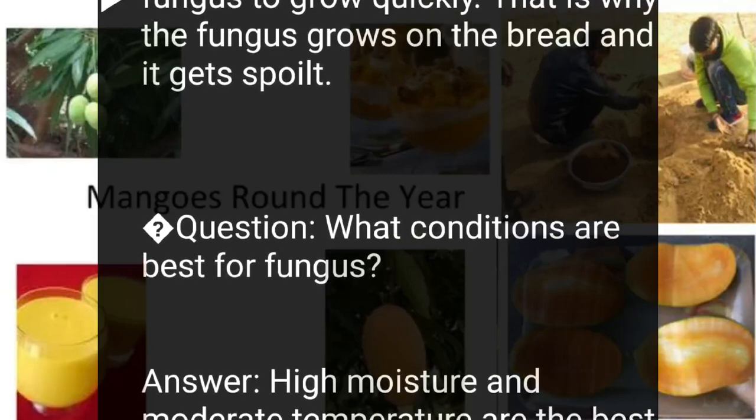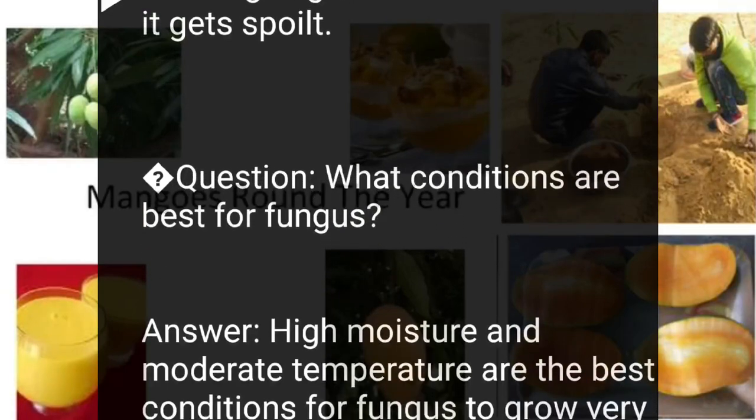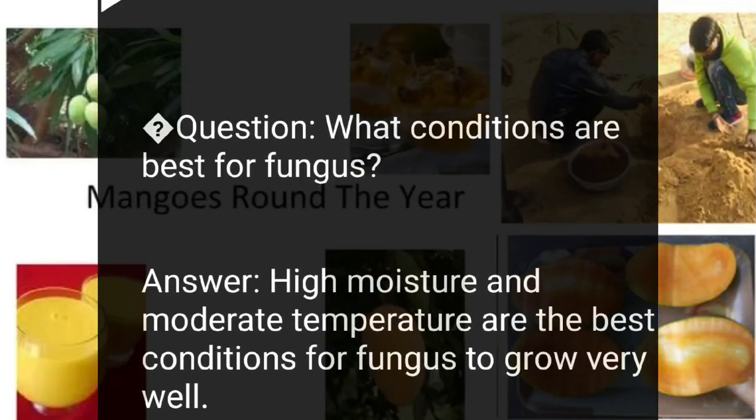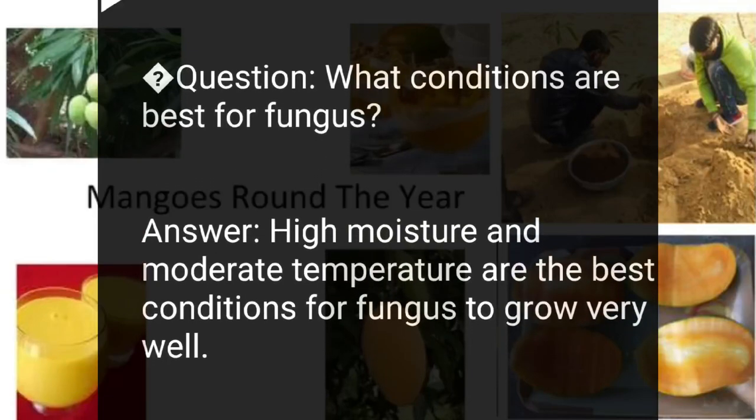Question: what conditions are best for fungus? Answer: high moisture and moderate temperature are the best conditions for fungus to grow very well.